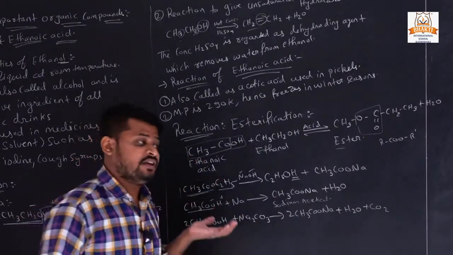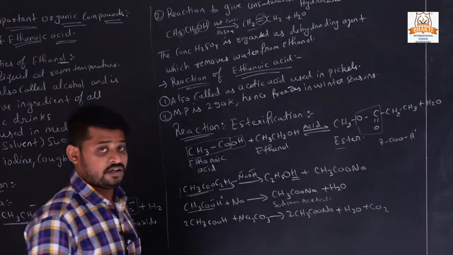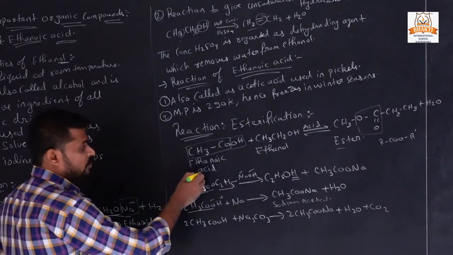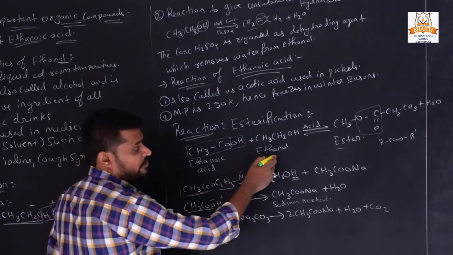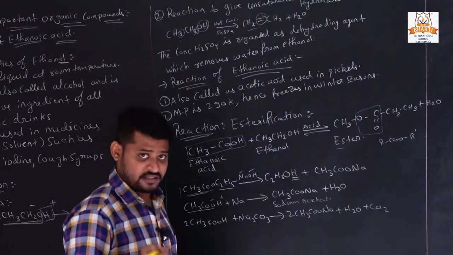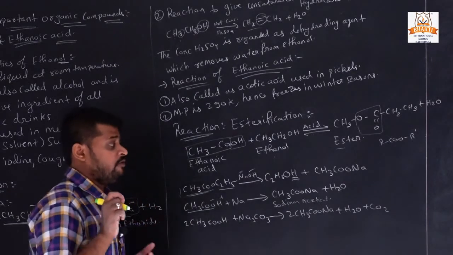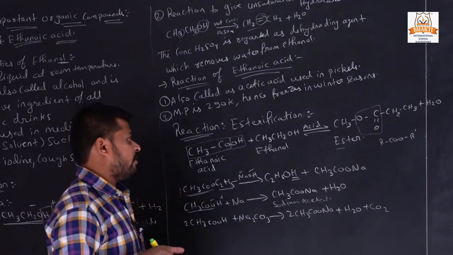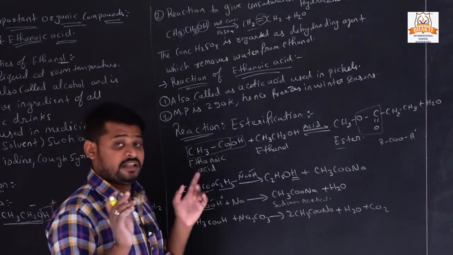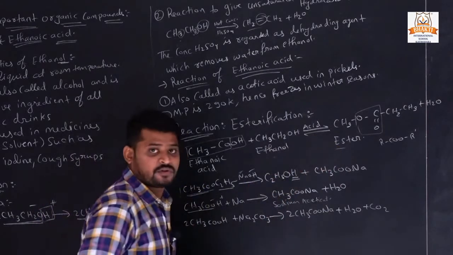Means when an acid reacts with an alcohol, we obtain an ester. Here ethanoic acid and ethanol react in the presence of an acid medium. Okay, this is absolutely necessary. If we want to obtain an ester, we react an acid with an alcohol in the presence of an acid, then we will get an ester.